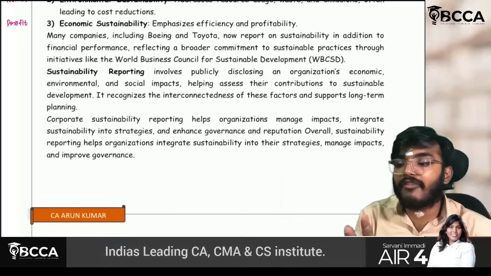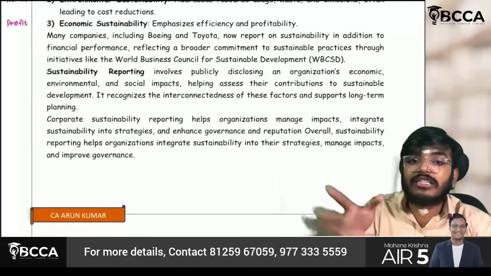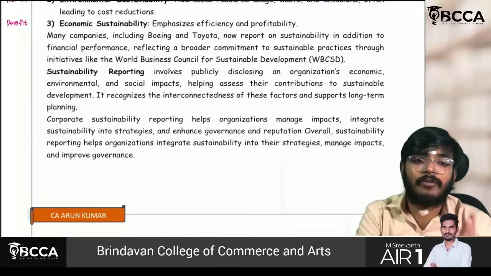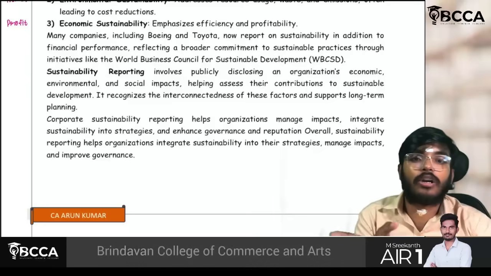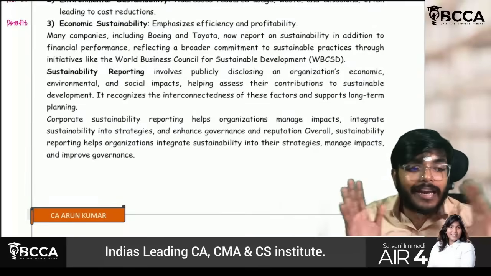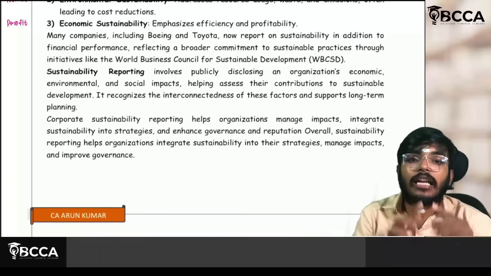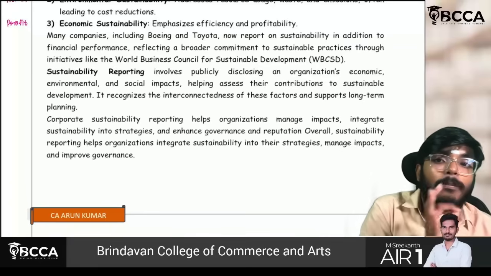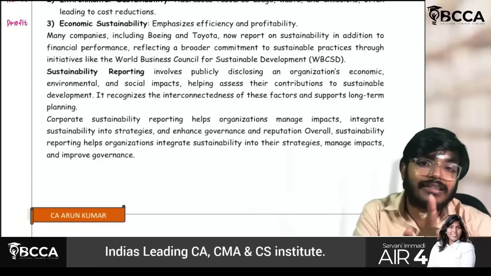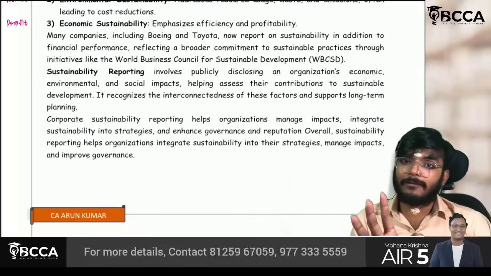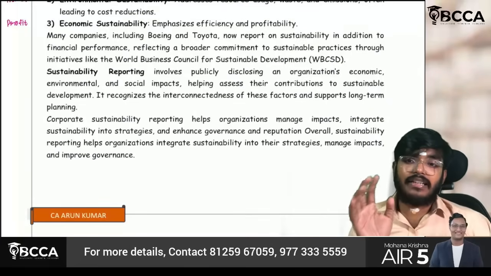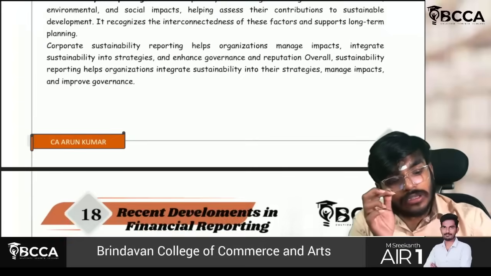The financial results should not be viewed separately without any connection with the other aspects like people or planet. It should be viewed comprehensively, in a holistic manner. If you want to see the actual real development, you also have to check this sustainability reporting as well. Understood? Yes. So next part, that's what they are saying.